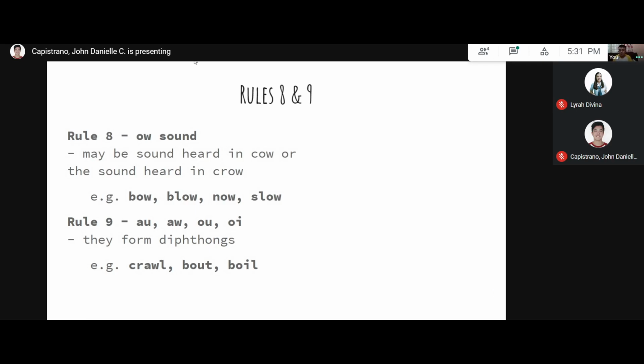For rule 9, we've got diphthongs: ow, ow, ow, and oi. They somehow sound similar. The two vowels fuse together to produce a blended sound. For example, crawl. Normally the A sound is like "aw", right? And W is a different sound, sort of a U sound as well. So when it is blended, it forms a new sound like in crawl, and the O and U sound when put together sounds like ow, as in bout. The O and the I sounds like oi, as in boil.